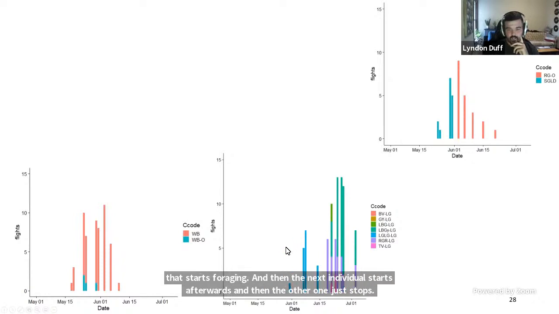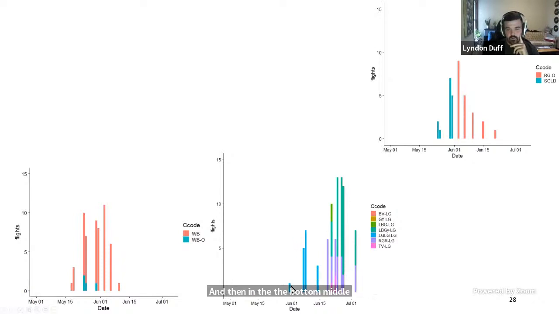And then in the bottom middle, you have one individual that starts foraging, and then the purple individual starts, and then there's like 3 other individuals that do a little bit, and one does a lot. So that's what I mean by order, the order in which the activities happen for each bee.